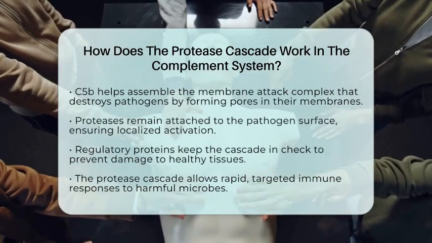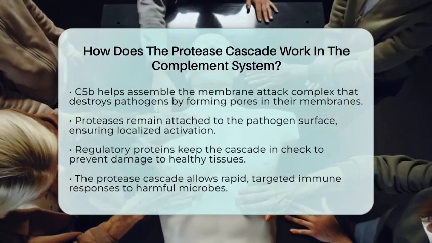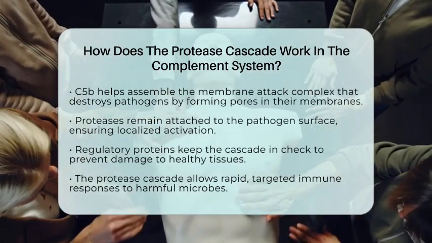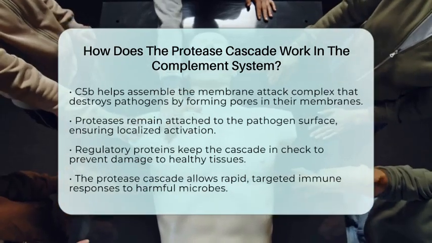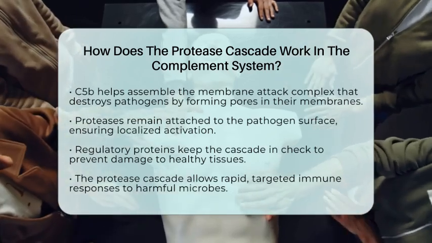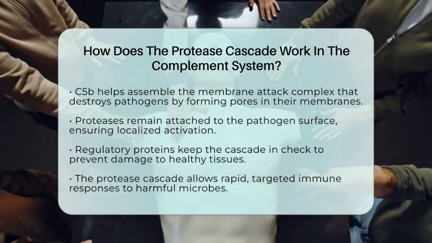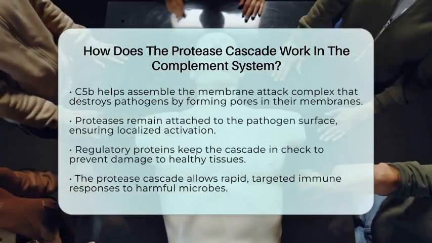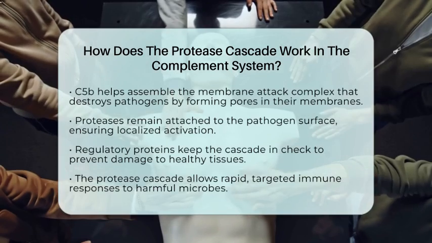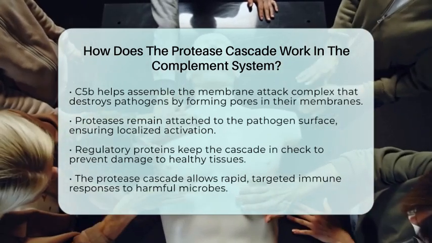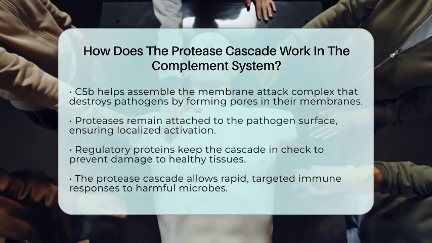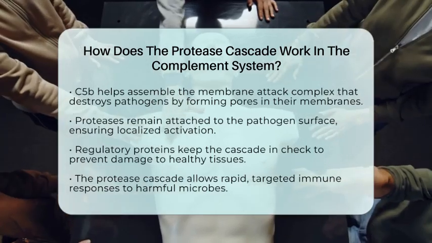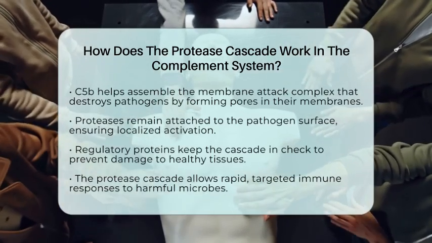Throughout this process, the proteases stay attached to the pathogen surface, ensuring that activation stays localized and does not damage your body's own tissues. The entire cascade is tightly controlled by regulatory proteins that prevent overactivation, which could harm healthy cells. This protease cascade is a fast and targeted way for your immune system to identify, mark, and destroy harmful microbes, making it a vital part of your innate immune defenses and a bridge to adaptive immunity.